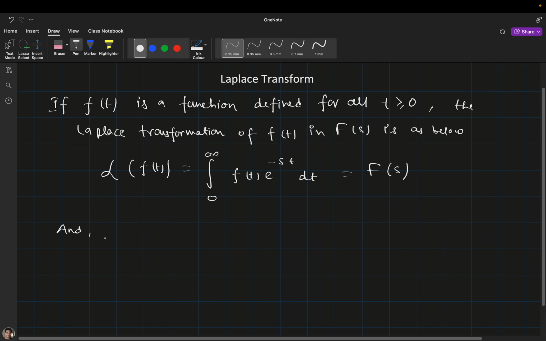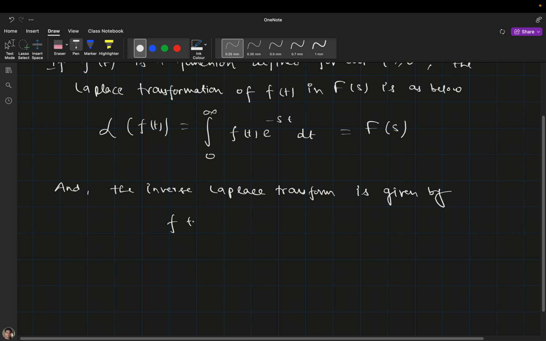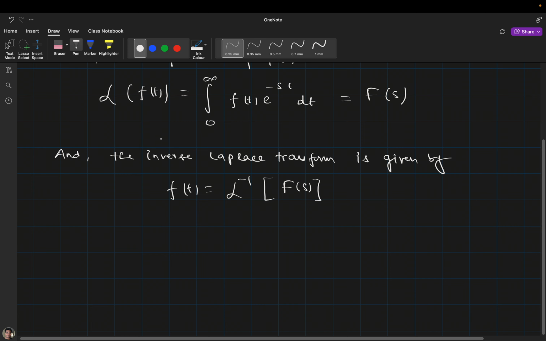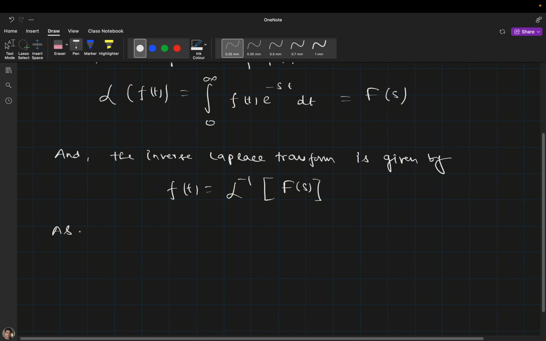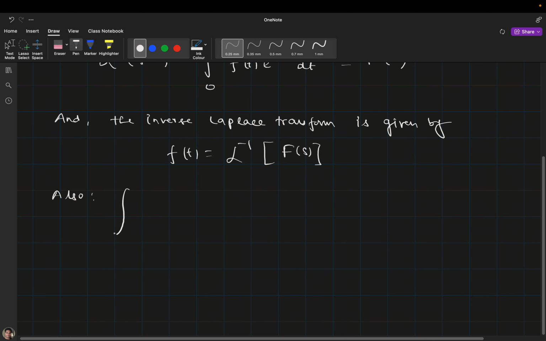Okay, and the inverse Laplace transform is given by f(t), and we will denote it as the inverse Laplace of capital F(s). Since Laplace exists, which means that the inverse Laplace also exists, I can also write inverse Laplace of Laplace of f(t) will be nothing but f(t).